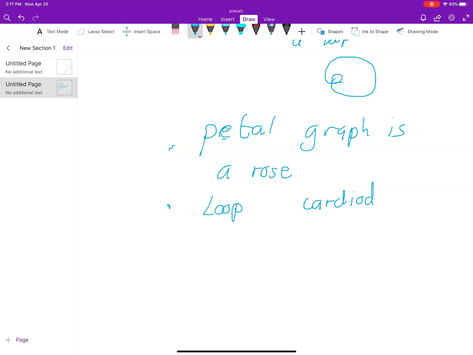I drew the first one better. So let's see if we start. This one's going to go like this, and kind of loop back in, something like that. So you're kind of getting a cardioid. It actually indents a little bit and comes out like that. Okay, that's probably a better one. All right, and that's called a cardioid type of graph.